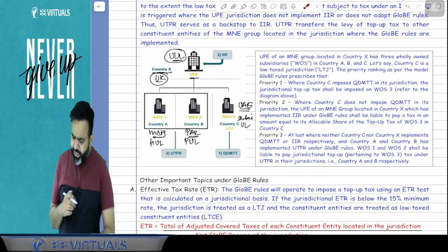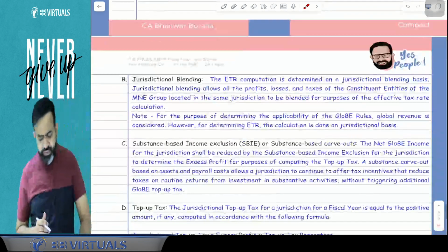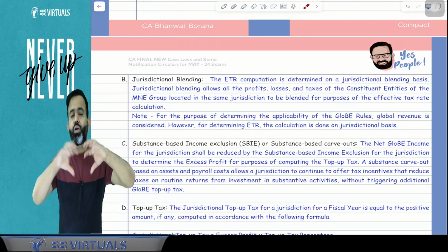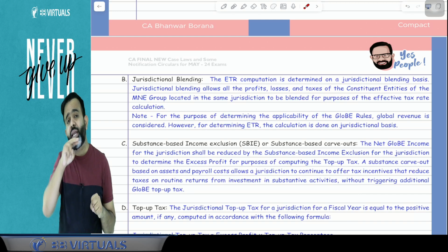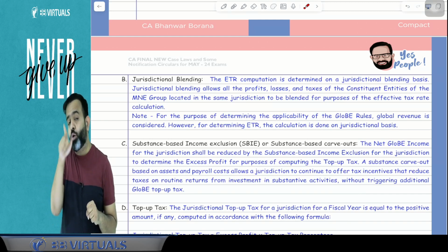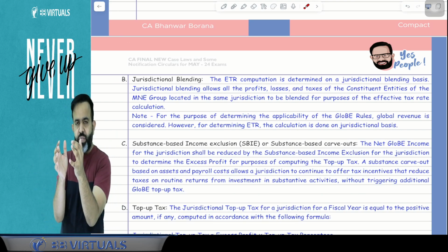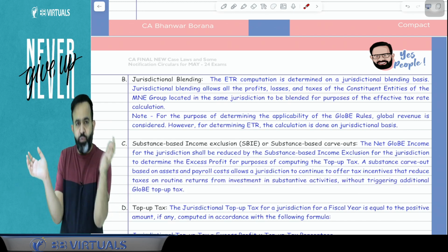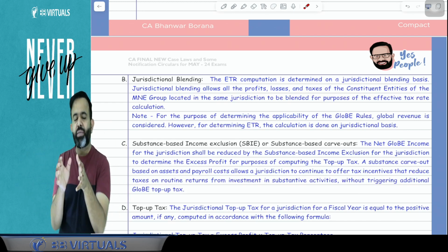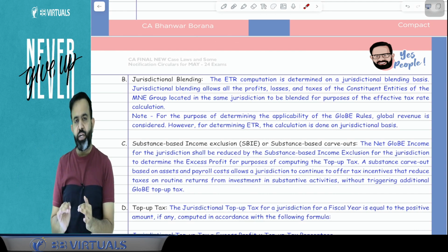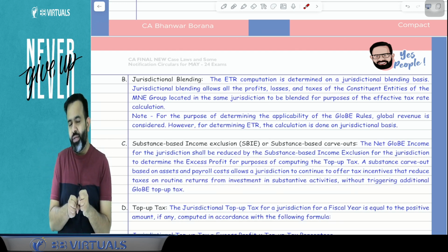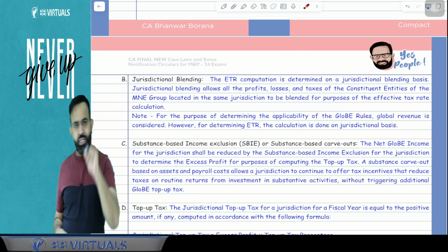Now guys, the question is, sir, when you say 15% tax in every jurisdiction, suppose they have two or three companies of the same group in that country, then is there a blending of profit, loss, revenue and the tax they are paying? Tax and profit, will we do the blending or not? For example, I can take one example.